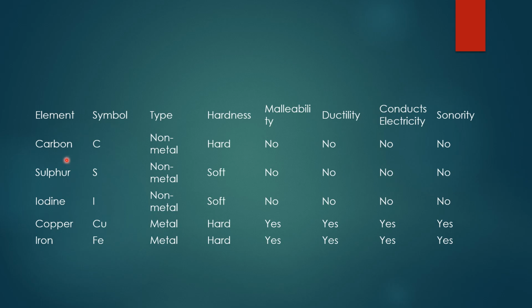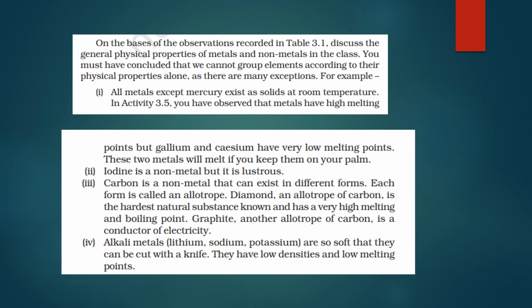So let's make a table. For carbon, the symbol is C. It's a non-metal. It's hard. It's neither malleable nor ductile. It does not conduct electricity and it's not sonorous. Okay, similarly for sulfur and iodine. So these three are non-metals and we see all these properties say no. So we can say that non-metals are neither malleable nor ductile. They do not conduct any electricity and they are not sonorous. Right, so we have seen the physical properties.